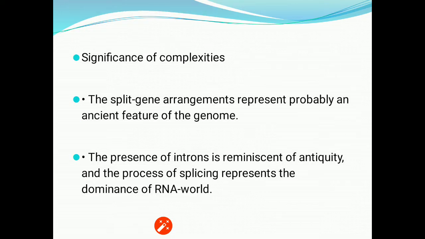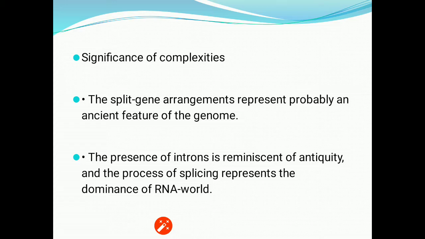Now here, what is the significance of these complexities? The split gene arrangement represents probably an ancient feature of the genome. The presence of introns is reminiscent of antiquity, and the process of splicing represents the dominance of the RNA world.